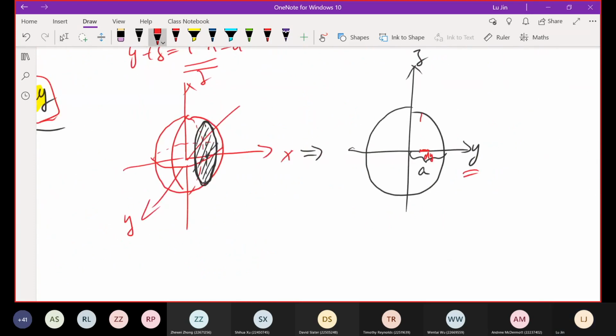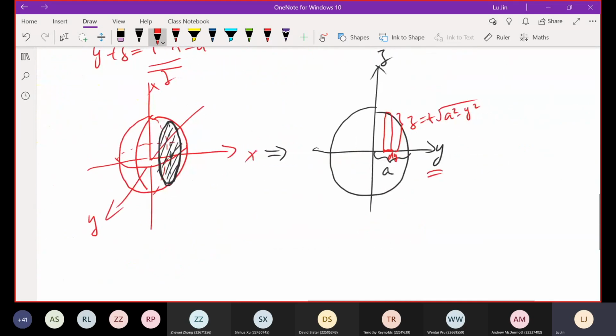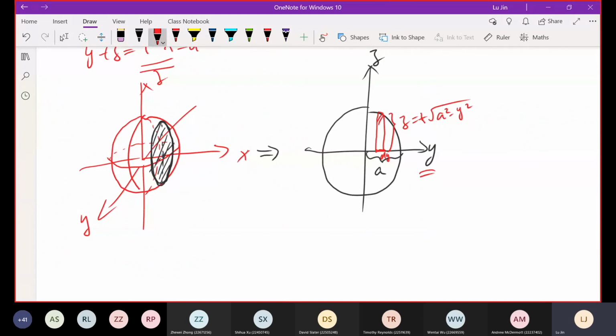In other words, the thing is given here. This height is z, which is equal to the positive square root of a squared minus y squared. So this multiplication, the square root of a squared minus y squared multiplied by dy, is calculating the small area in this column.